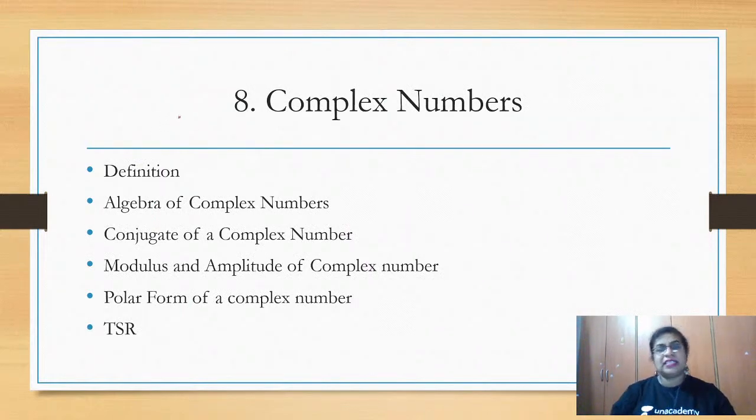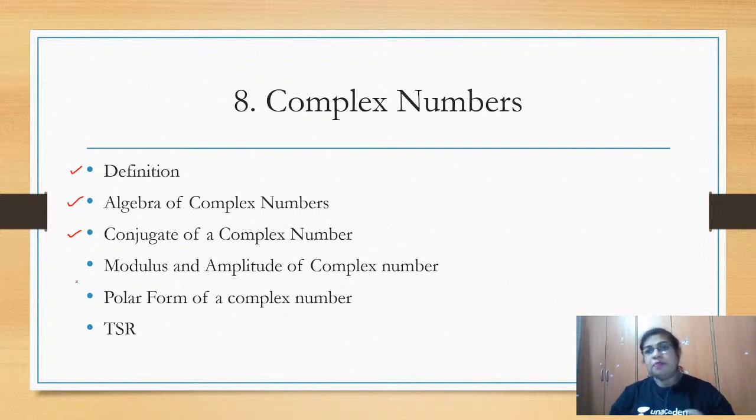It is complex numbers, an important chapter again. In complex numbers, we first learn the definition of complex numbers and the algebra of complex numbers. When this complex number comes into existence, all that we are going to learn, because we have had only real solutions so far. So from the real solution, how do you arrive at the complex number solution? That is the algebra of complex numbers which you are learning. How do you write the conjugate of a complex number? Even that we are learning in this topic.